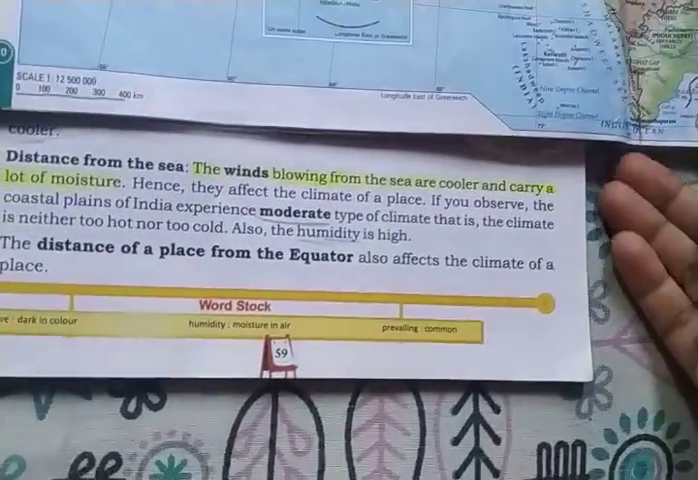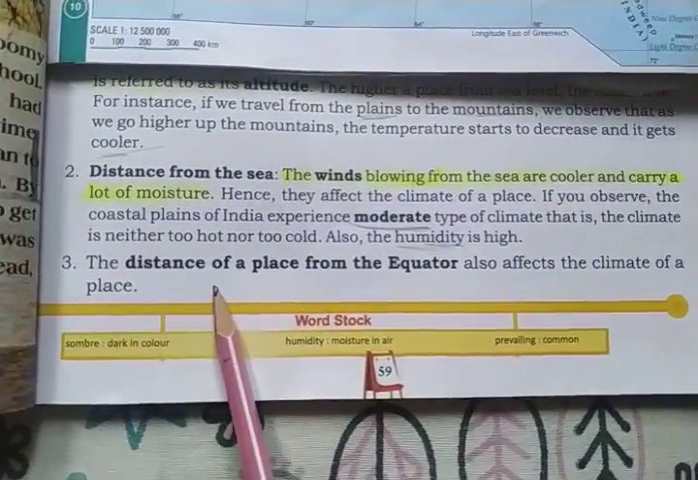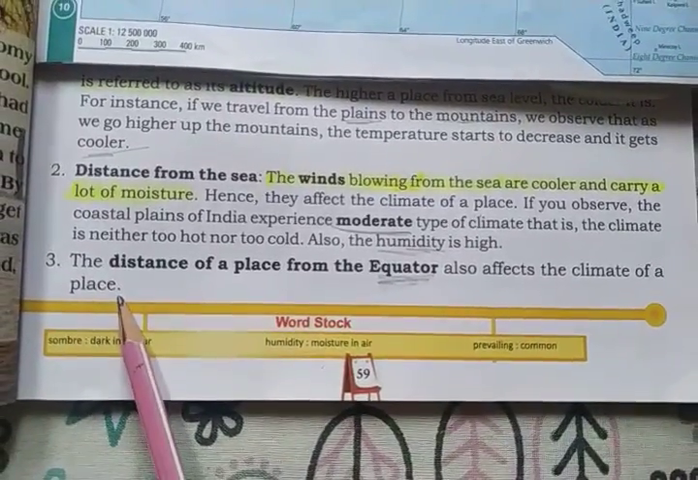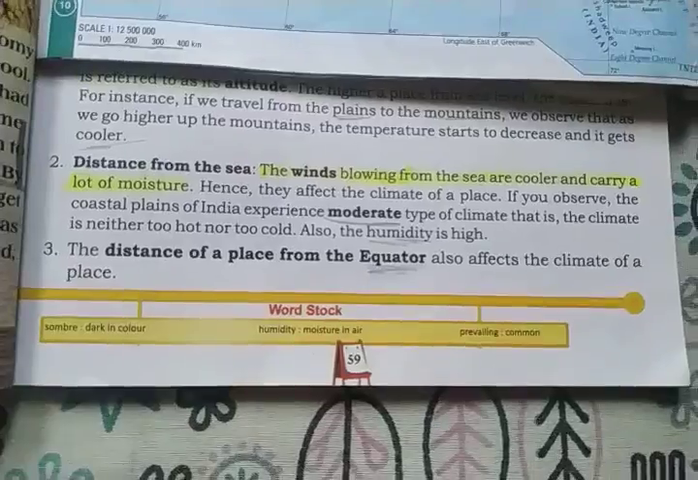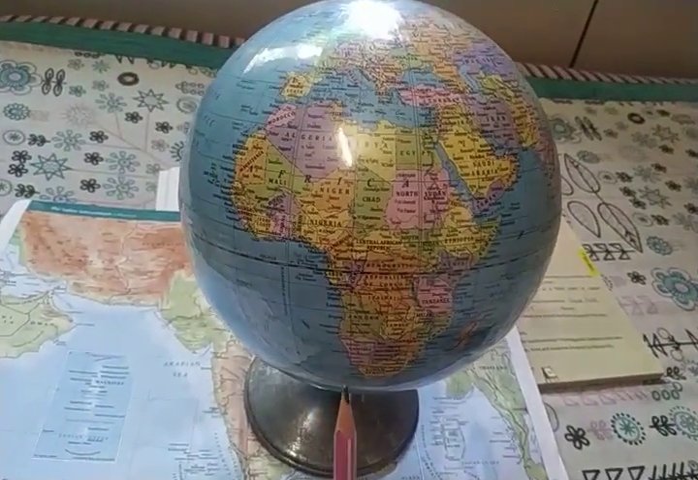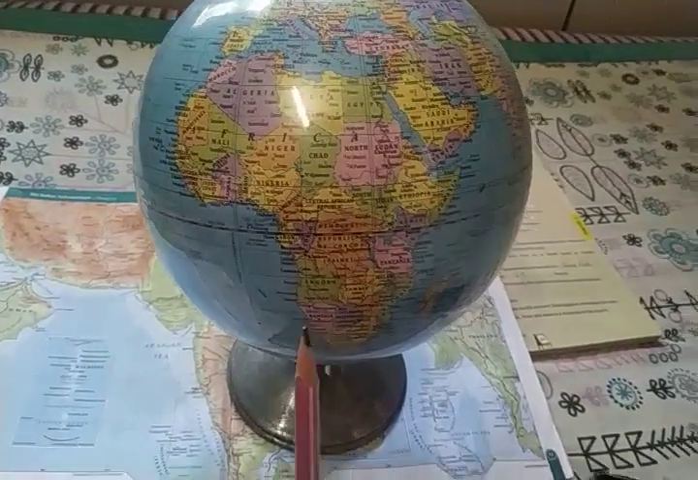And now, our next topic is the distance of a place from the equator. Now, what is this equator? It also affects the climate of a place. Let's discuss more. So, children, this is a globe. A globe is a model of Earth. We have seen this globe previously.